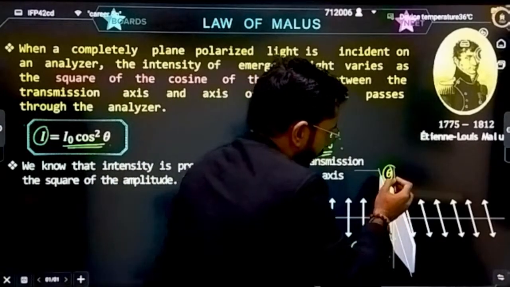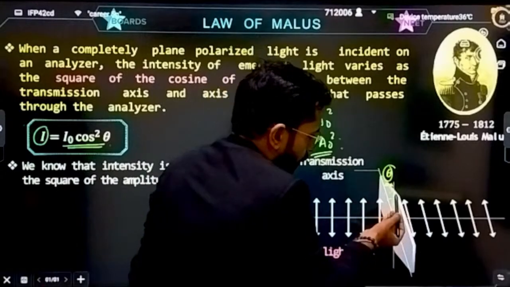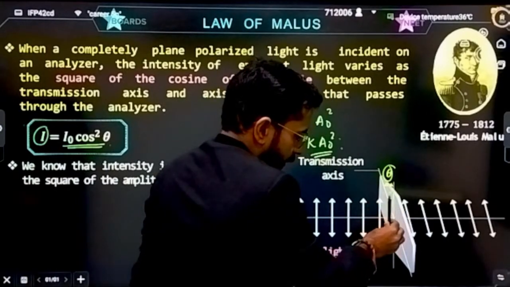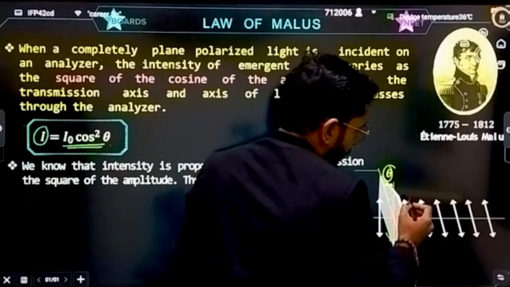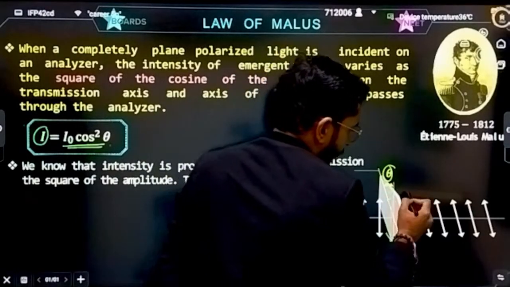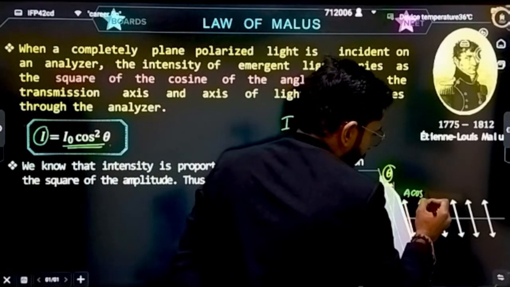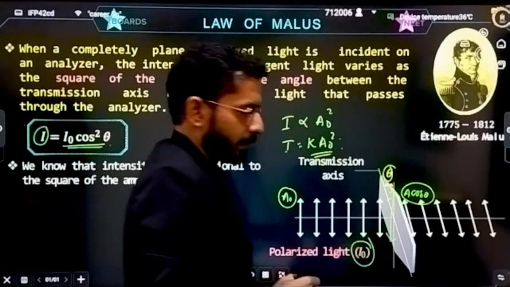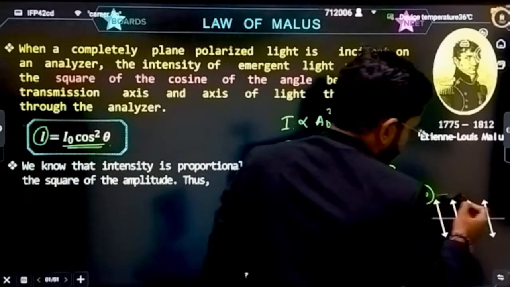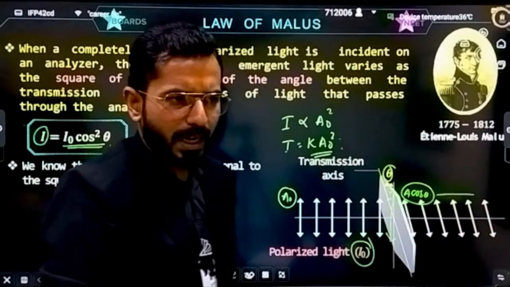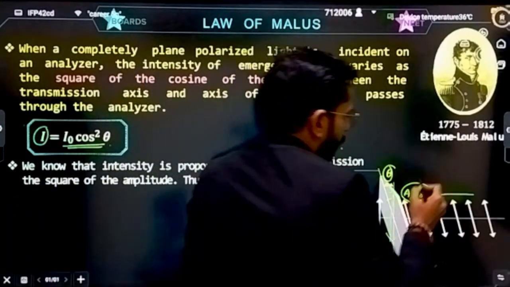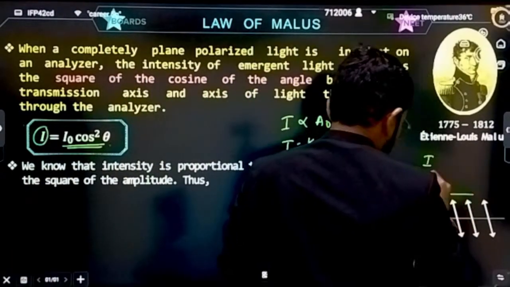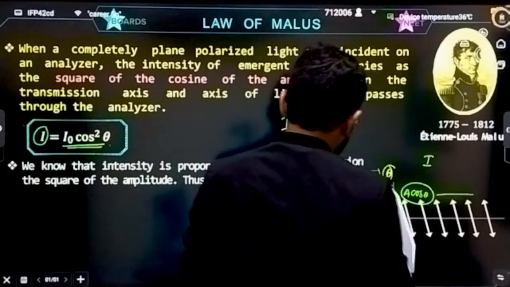That means what is the angle between them? I can say theta. So can I say the component of this amplitude will be passing through here? Which component of the amplitude will be passing? If this is A and this angle is theta, the amplitude that is passing is A cos theta. In general, it will be A cos of theta.